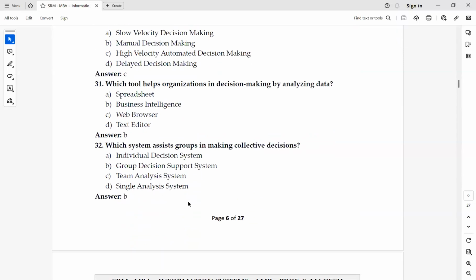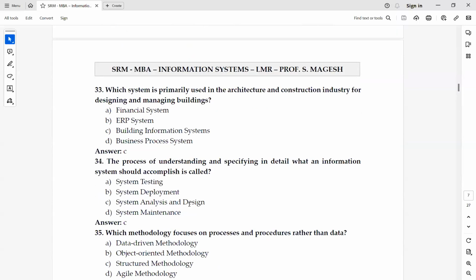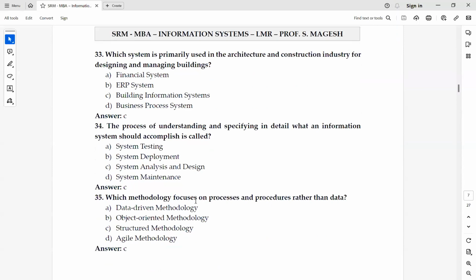Which system assists groups in making collective decisions? Answer is B, group decision support system. Okay. Which system is primarily used in the architecture and construction industry for designing and managing buildings? Answer is C, building information systems. Yes. The process of understanding and specifying in detail what an information system should accomplish is called. Answer is C, system analysis and design.